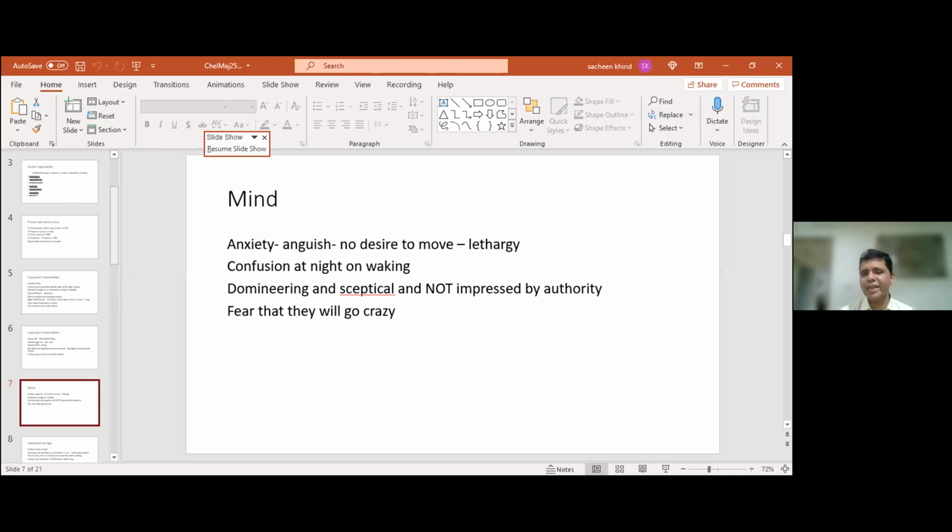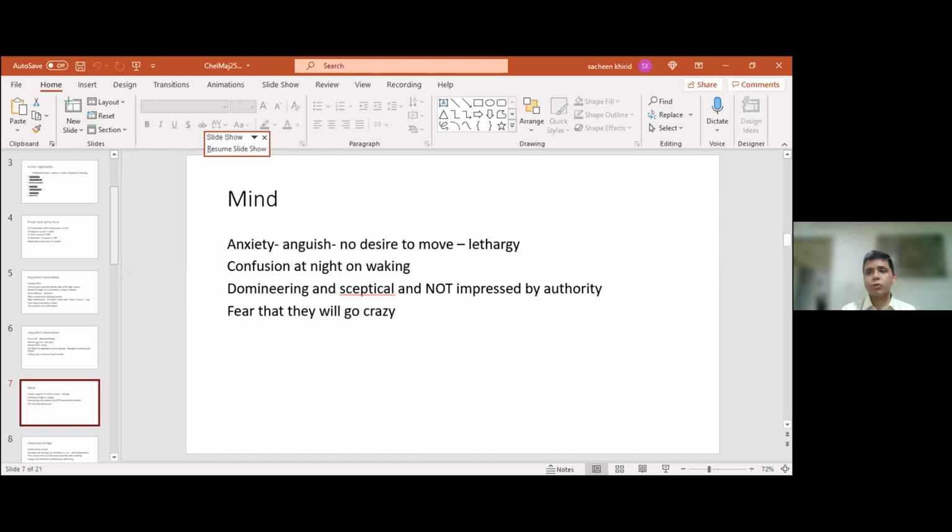Now, this is a very interesting point because the other remedy that is a friend of chelidonium and which comes very close to chelidonium is lycopodium. And lycopodium can be impressed by authority. So when lycopodium has someone who's smarter than him or someone who he has to bow down to, they will be impressed by him. But chelidonium does not have that in its mind, and this is one fine shade differentiation between chelidonium and lycopodium. Maybe sometime down the line you have a patient who you're using lycopodium for and you find this is not there, you should think of chelidonium.